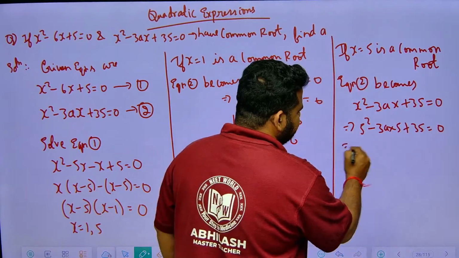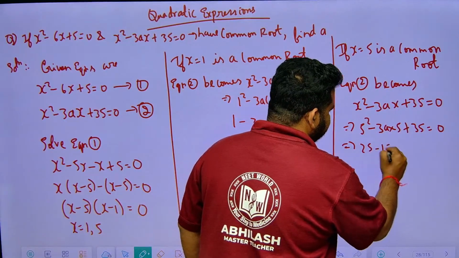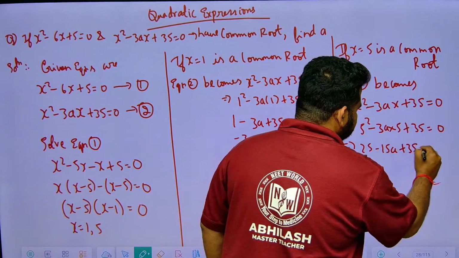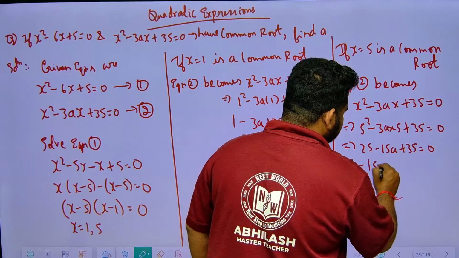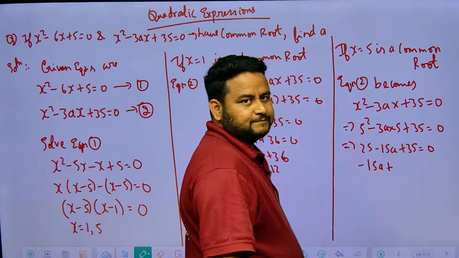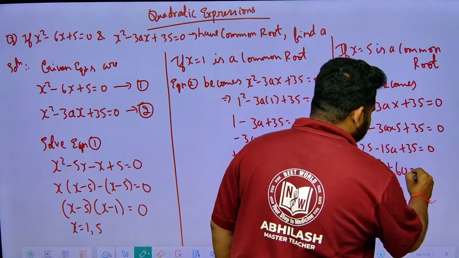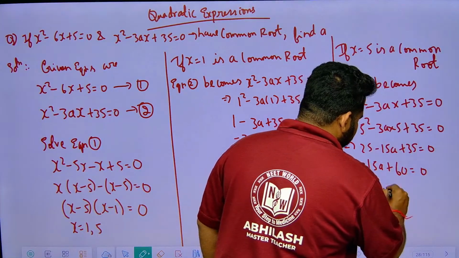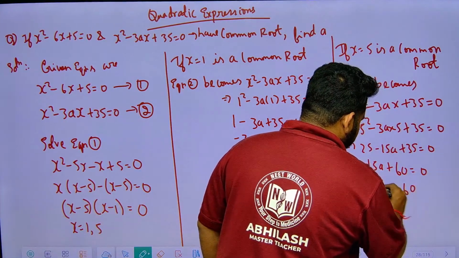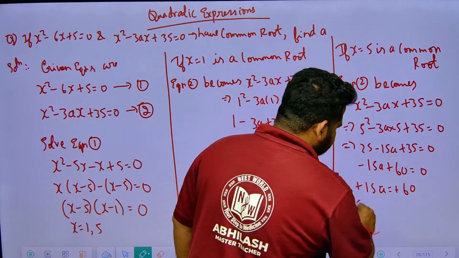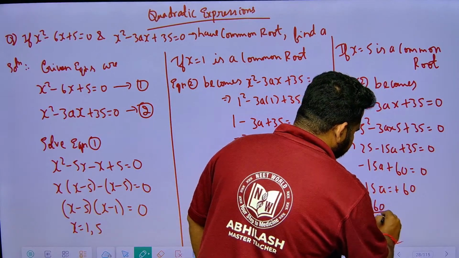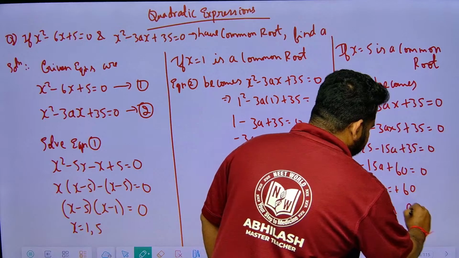5 square is what, friends? 5 square is 25, 3 fives are 15a, plus 35 equal to 0. So minus 15a plus 35 plus 25, which is 60, is equal to 0. Minus 15a is equal to minus 60. Minus minus will become plus. So a will be equal to 60 by 15. 15 fours are 60, so a will be equal to 4.